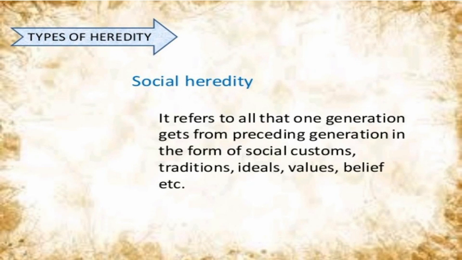Social heredity refers to all that one generation gets from the preceding generation in the form of social customs, traditions, ideas, values, beliefs, etc.